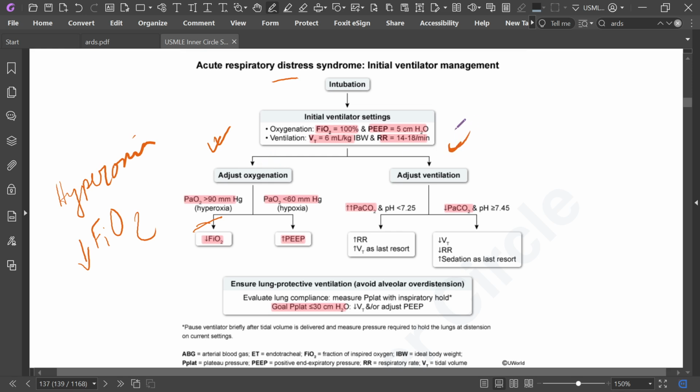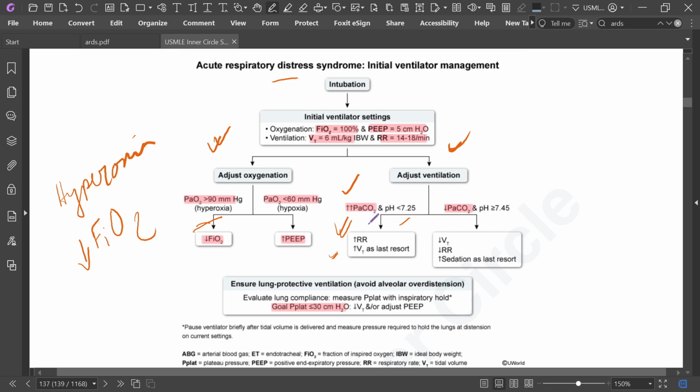How can you adjust ventilation? If PaCO2 is high and pH is less than 7.25, increase respiratory rate, and increase tidal volume as a last resort.